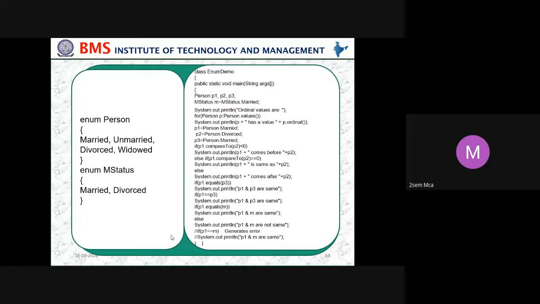So in this program we can see the enumerator comparing P1, P2, P3. These are the three objects which we have created for the enumeration Person, and we are comparing whether enumerators P1 and P2 are the same, or P1 and P3 are the same, or P1 and P2. So like this, comparison of all the enumerators is done. The comparison can be done with the built-in function compareTo, or we can use equals, or the operator equal to. So these are the different ways we can compare.